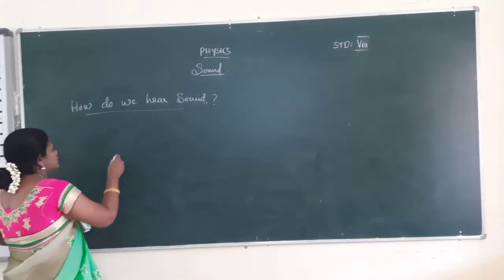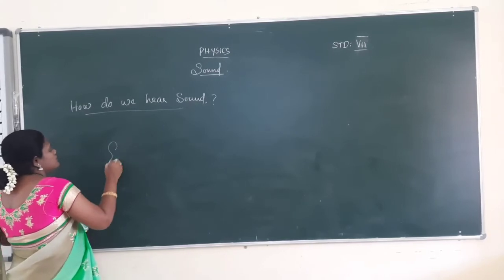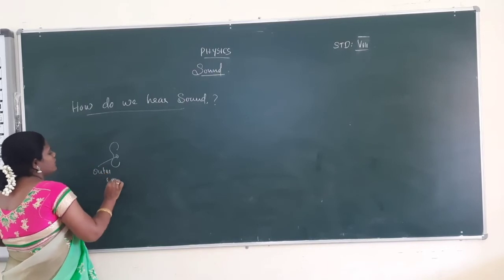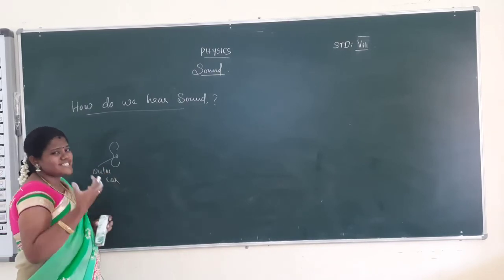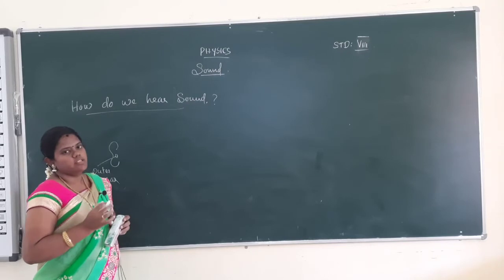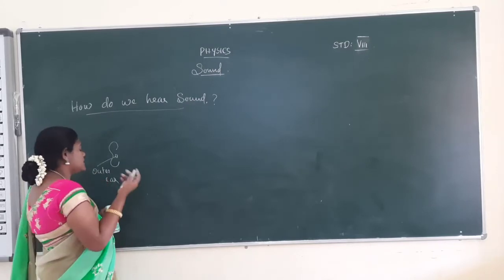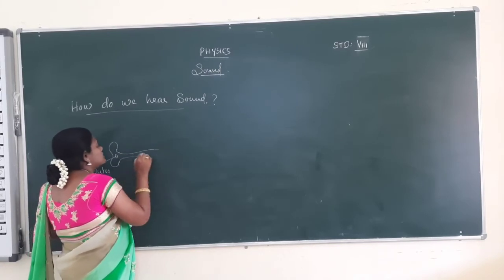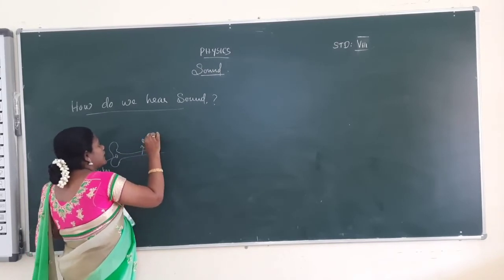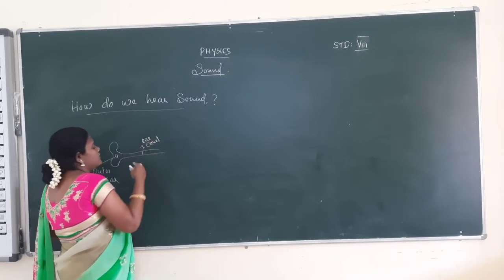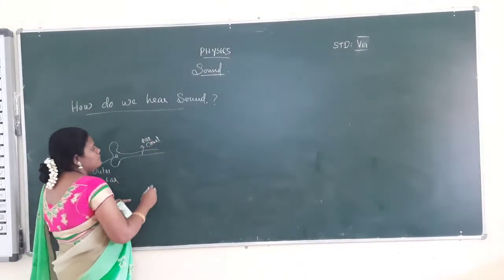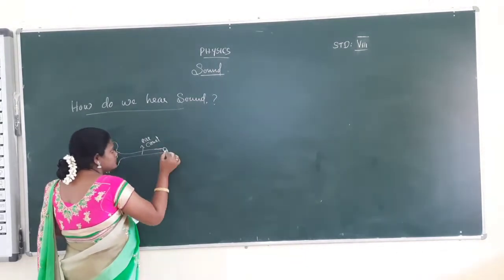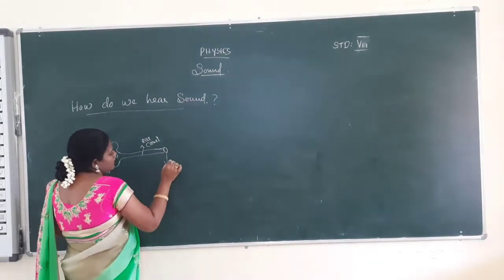Outer ear, suppose the ear is there. This is the outer ear. The outer ear just collects the sound. And then there is the ear canal. The ear canal is the way the sound travels. Then this is the middle ear, having one eardrum.